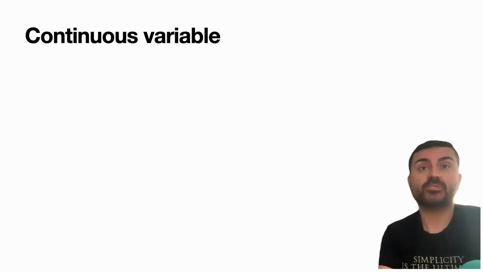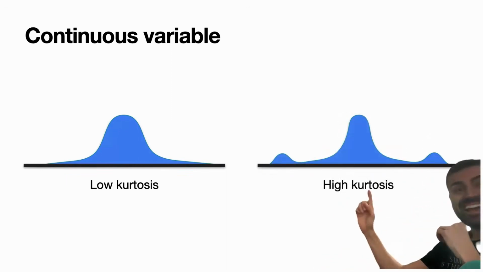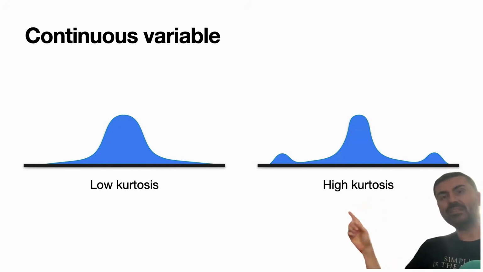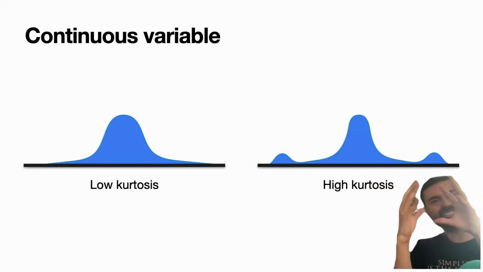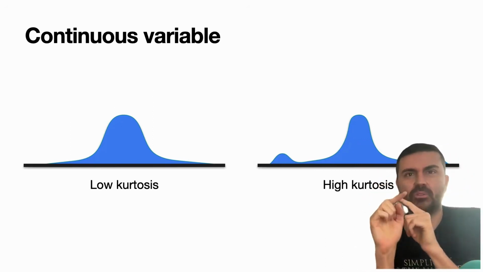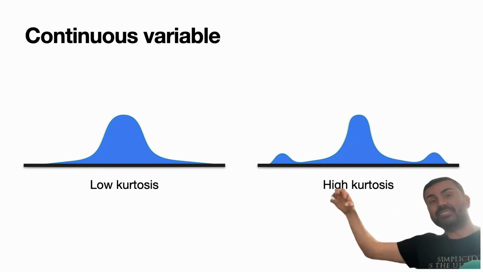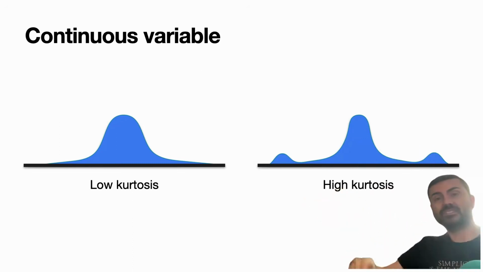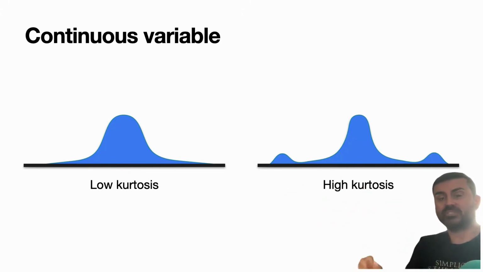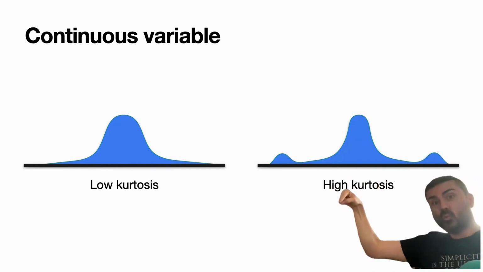And for a continuous variable, kurtosis basically says the following. If I have these two variables and they have the same variance, except they look different. Well, if most of my data is centered, even if it's not that centered, even if it's kind of wide, it's mostly centered, then I have a low kurtosis. But if I have a variable that is even more centered, but it has surprises on the sides, the little bumps far away from the center that still don't make the variance that big, they will make the kurtosis really big. So that's controlled risk, and this is steady with surprises.